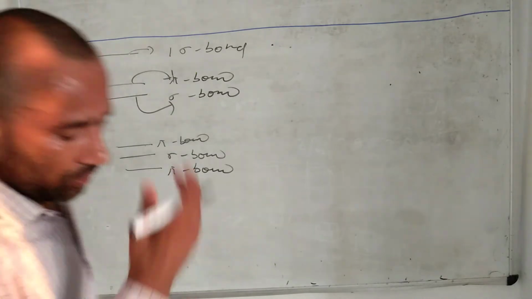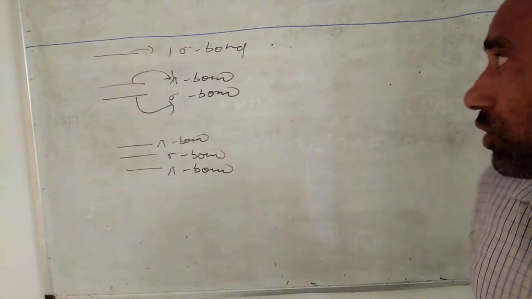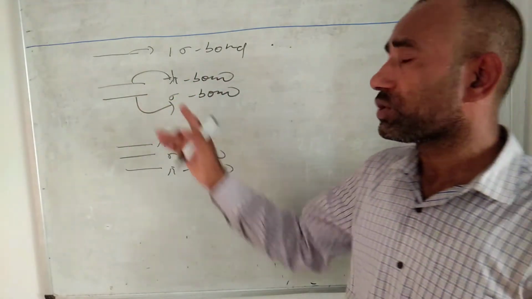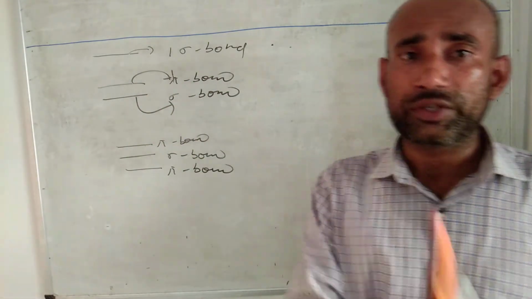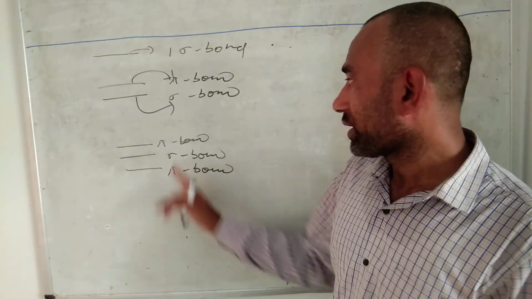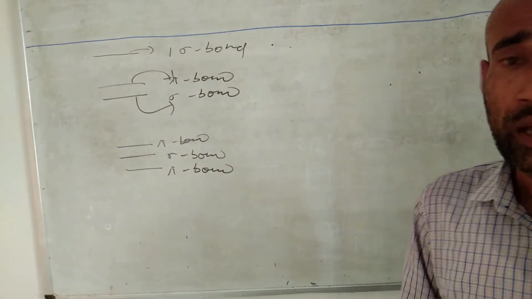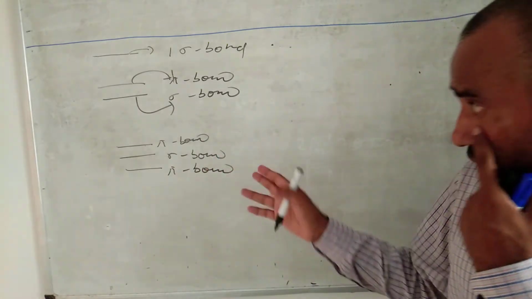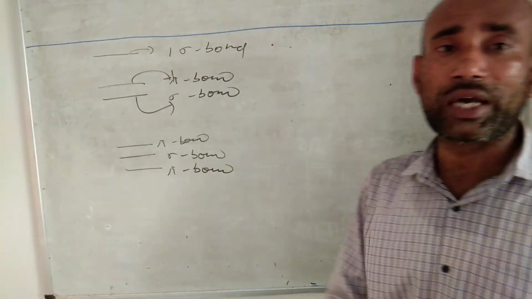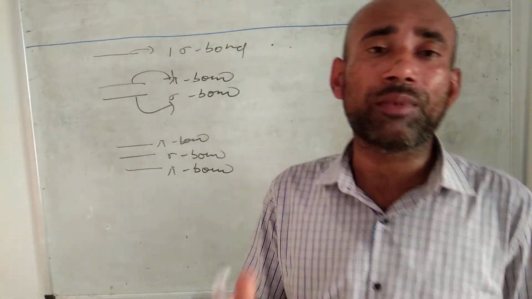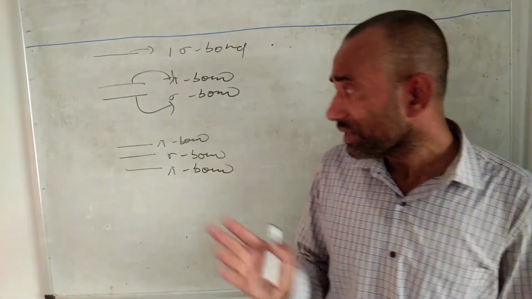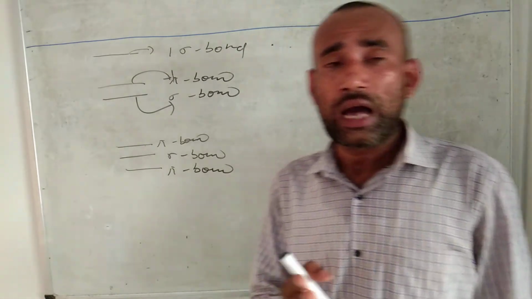So what are you observing here? A single covalent bond represents one sigma bond. In a double bond, there is one pi bond and one sigma bond. In a triple bond, there are two pi bonds and one sigma bond. You should learn this concept, because it helps to calculate the number of sigma bonds and pi bonds present in organic molecules, and then you can easily calculate the hybridizations.